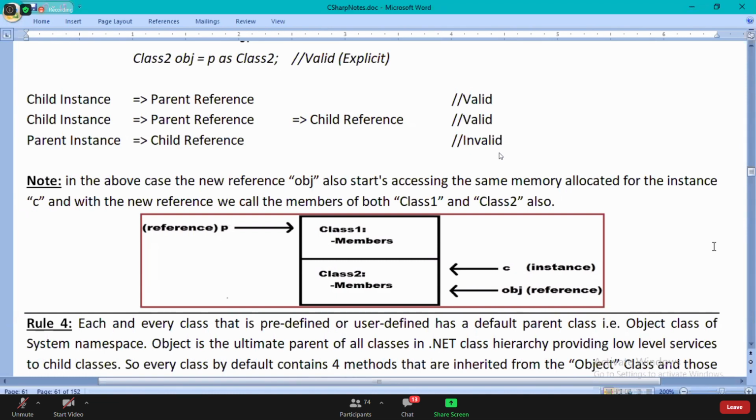By default, each and every class inherits from a class.